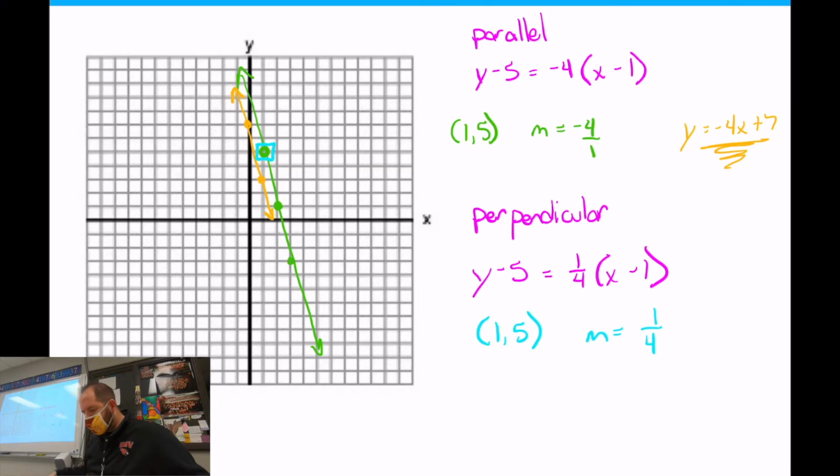Yeah. So I'm going up 1 over 4, 1, 2, 3, 4. And so this is that perpendicular one. And it makes sense. Perpendicular means intersecting. It's going to hit at 90 degrees. So, questions? Nope. All right, I'm going to take a screenshot of that just so you guys can see it.